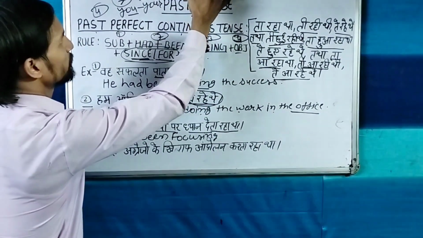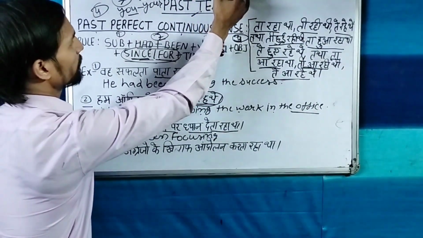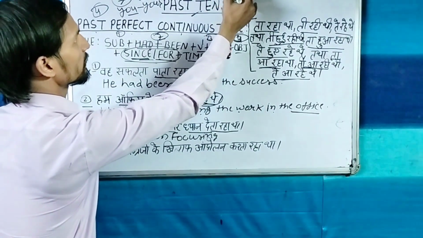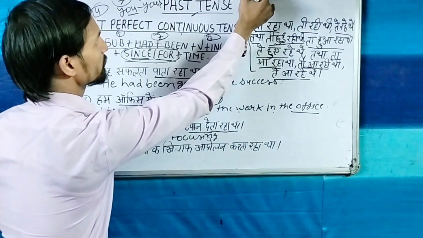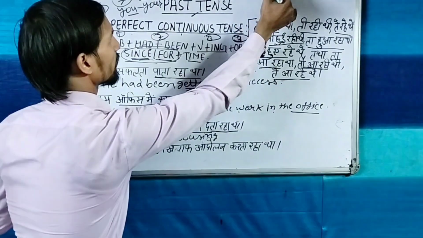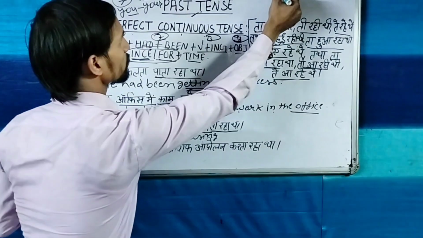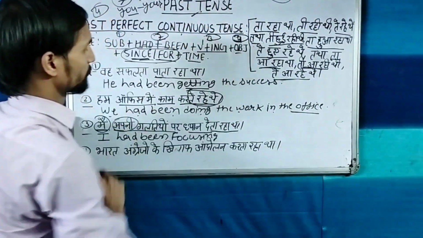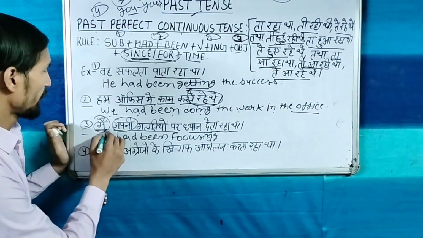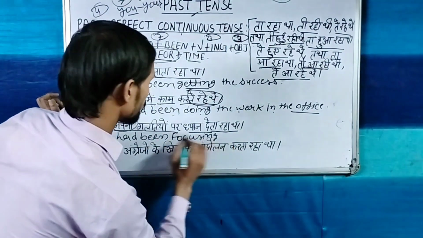And if subject has been given he and apna apni word are coming in the sentence, so we will use his. If again subject has been given she and apna apni apne any word is coming, so we will use it. So here is the subject I and for apna we will use my.